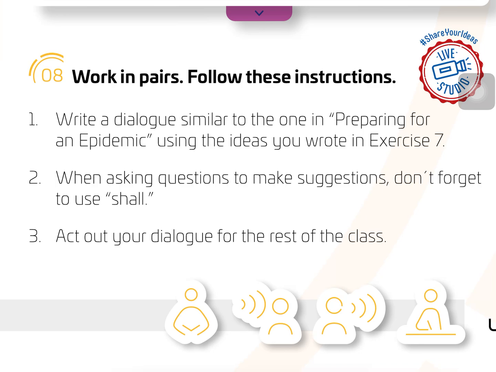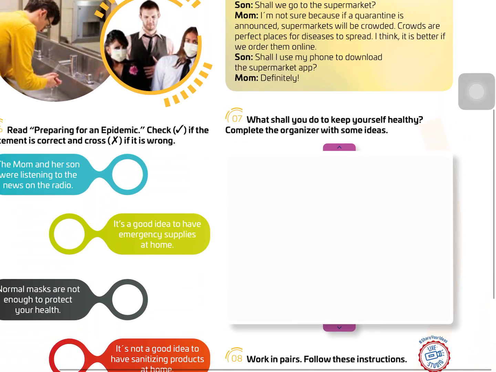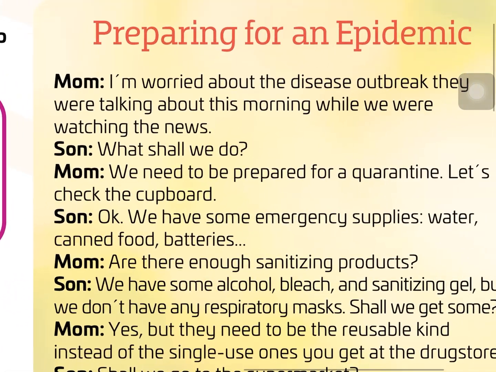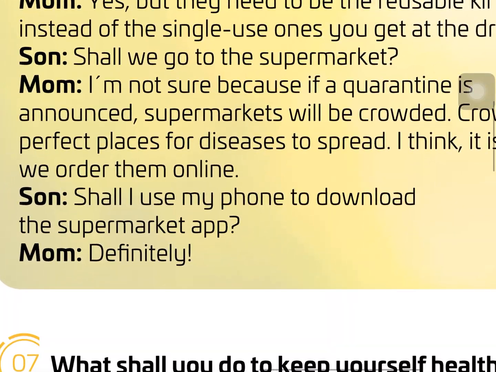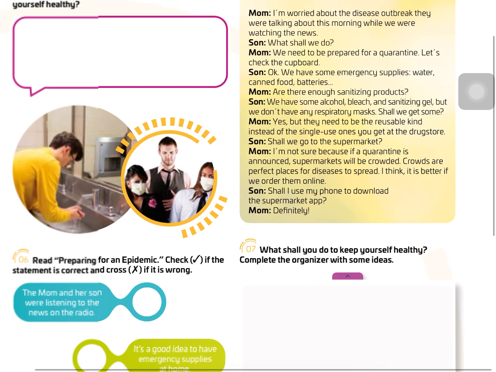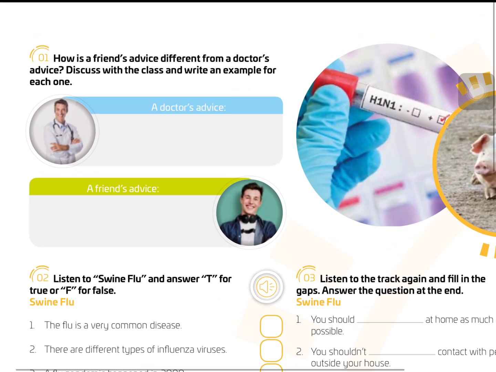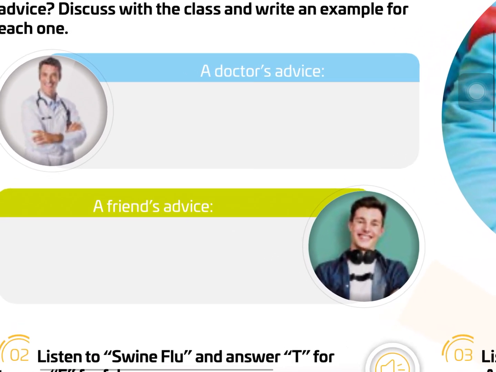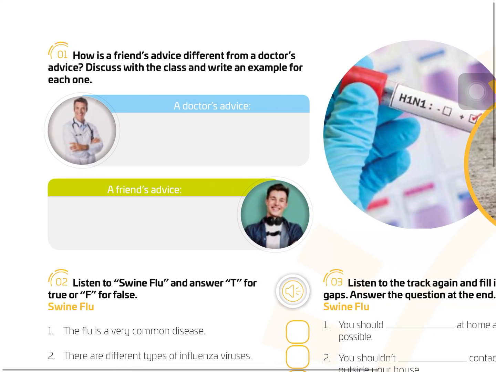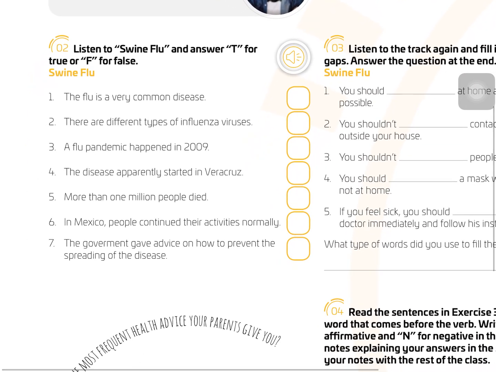Exercise 8. Work in pairs, but remember that if you cannot work in pairs or in a group, that's not a problem. You can work individually. Follow these instructions. Write a dialogue similar to the one in "Preparing for an Epidemic" using the ideas you wrote in exercise 7. Similar, okay? When asking questions to make suggestions, don't forget to use shall. Act out your dialogue for the rest of the class, okay? So don't forget to use shall to make suggestions, okay?